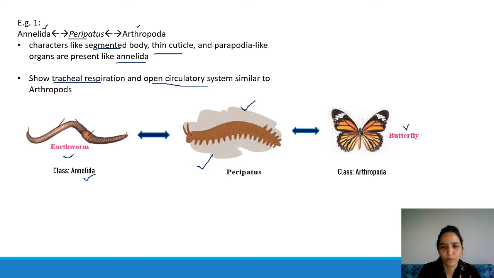So now annelida will not be an alien word for you. This is the class of worms, and arthropoda is the class of insects. Let's see the next example of a connecting link.